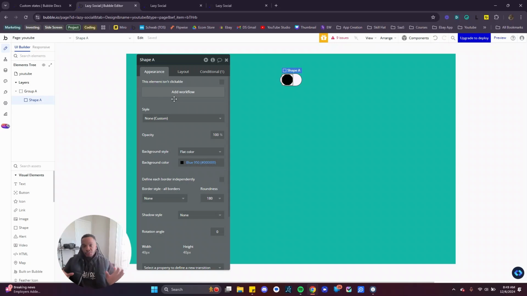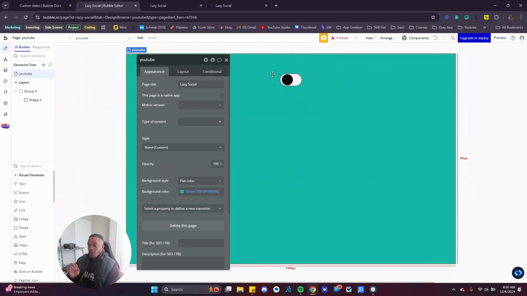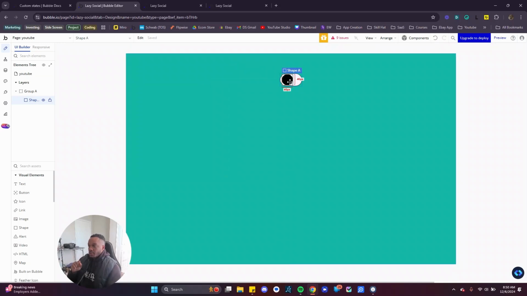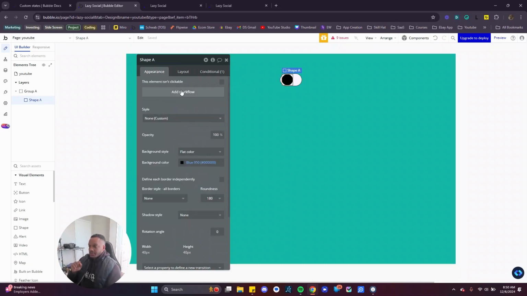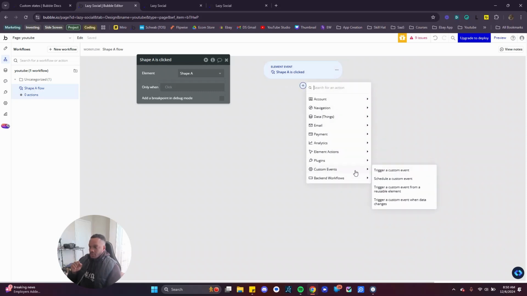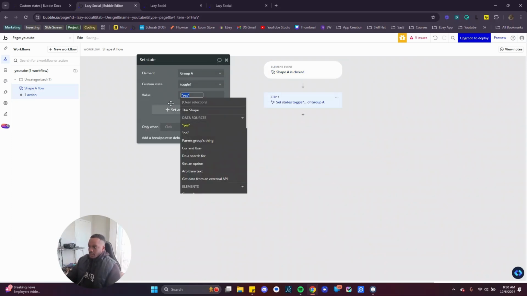So what's about to happen is we're about to add a workflow that when something is clicked, it changes the custom state of group A to yes, to toggle to yes. And we know when that happens, that we have conditional setup that it is going to move to the right and change its color. Now you can use the shape, but I want to show you what happens when you use the shape versus the group to do certain functions like that. So we're going to do element action, set state of element, group A, toggle, yes, right?